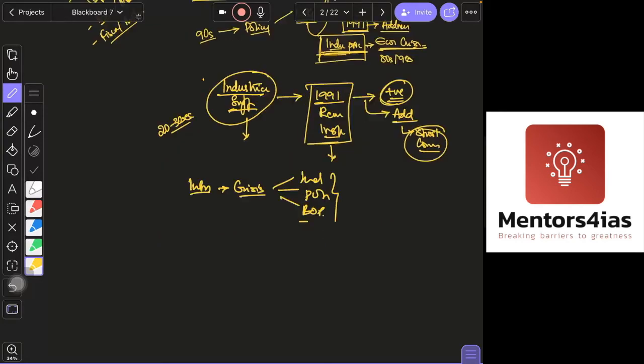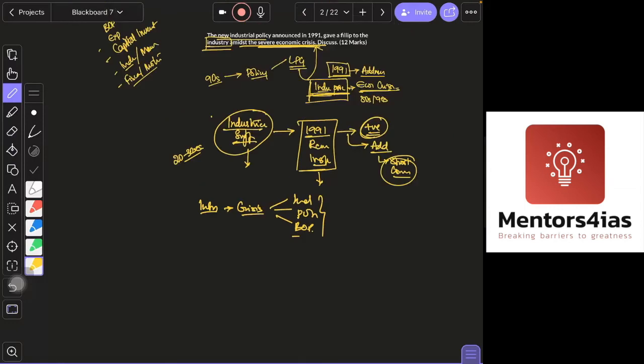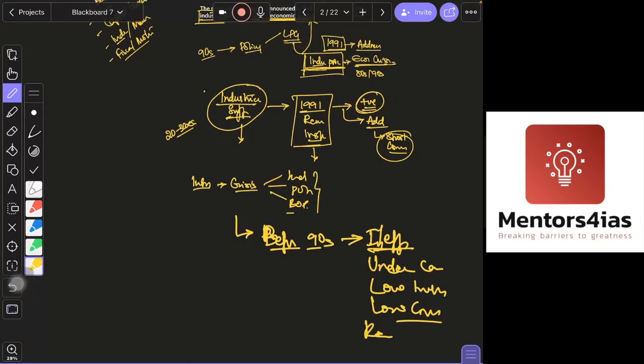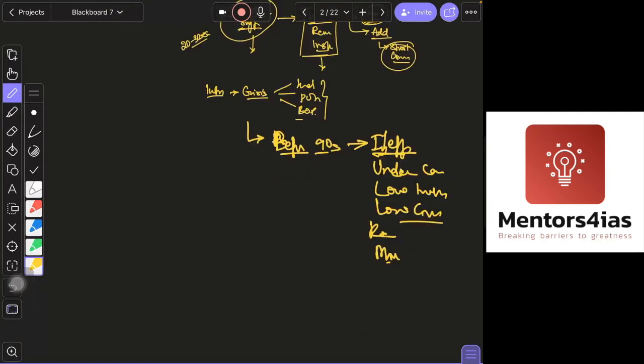In addition to that, you can also give that before the 90s, the industrial sector was also faced with inefficiency, underutilization of capital, low investments, low competition, red tapeism, monopoly by the public sector, etc. Because of all of this, the industrial sector was facing all these things, you will write.